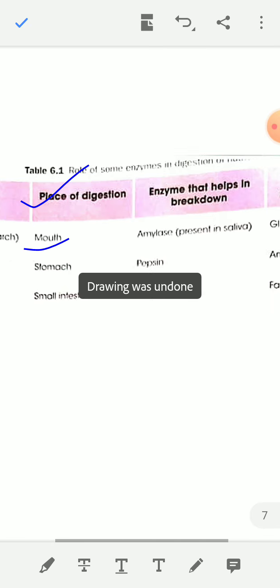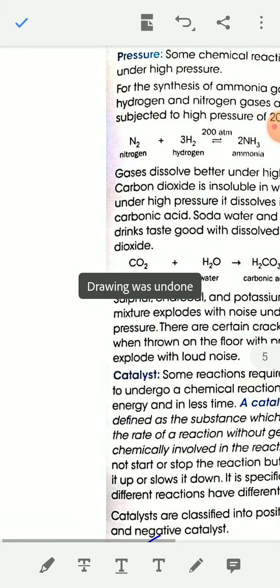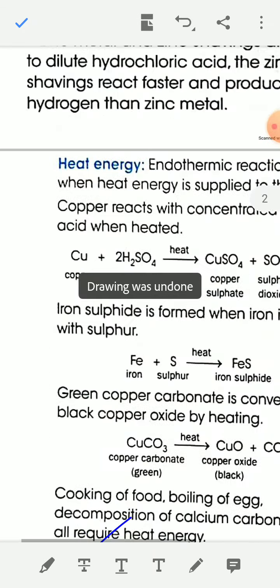Thank you, students. Today I have discussed the conditions for chemical reaction, and the conditions are close contact, solution form, heat energy, light energy, catalyst, promoter. Okay, thank you, students.